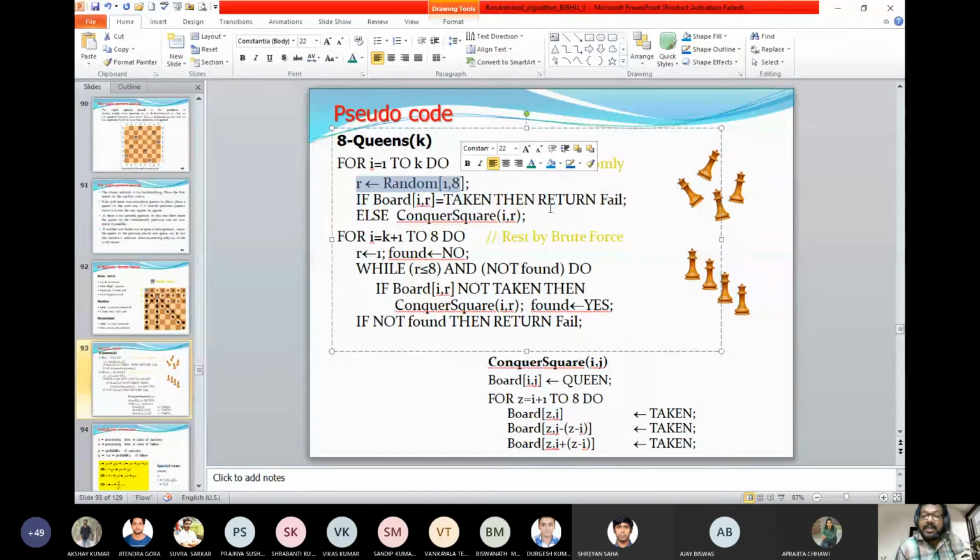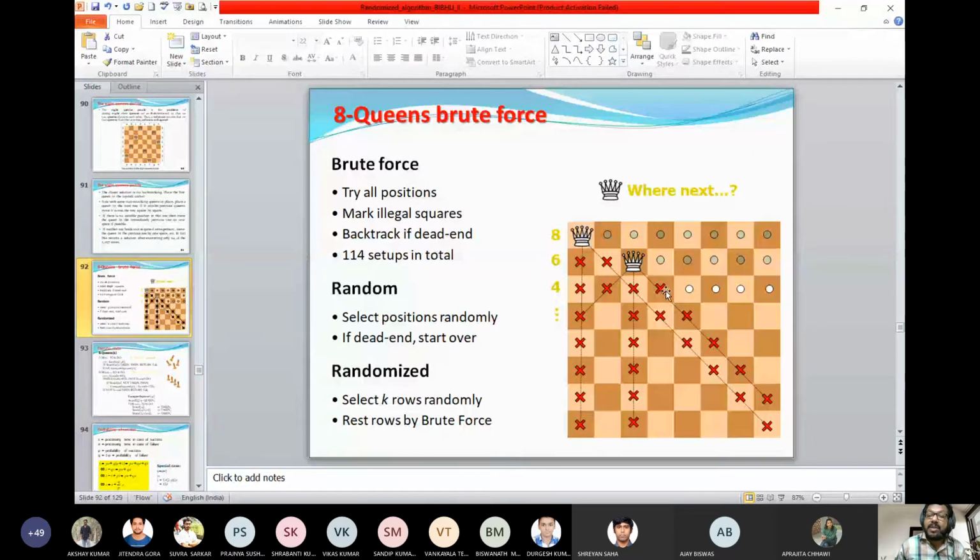That means once I put a queen at a particular position, I am marking both the diagonals starting from that queen, both the diagonals and the row. You see, three degrees of freedom are considered. So these are marked as taken. Very much similar to this. If you place these things, you need to mark this one, this one, and this one. You may ask why not in this, because we are placing one by one.